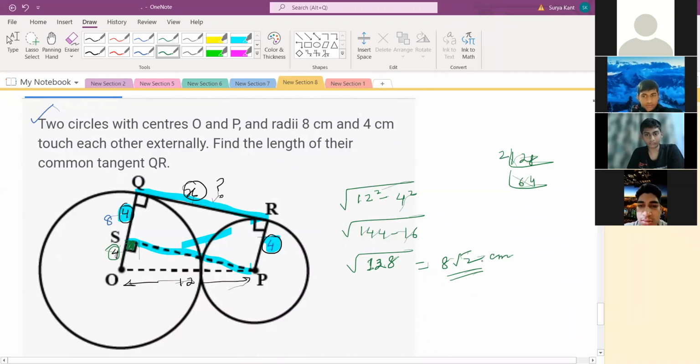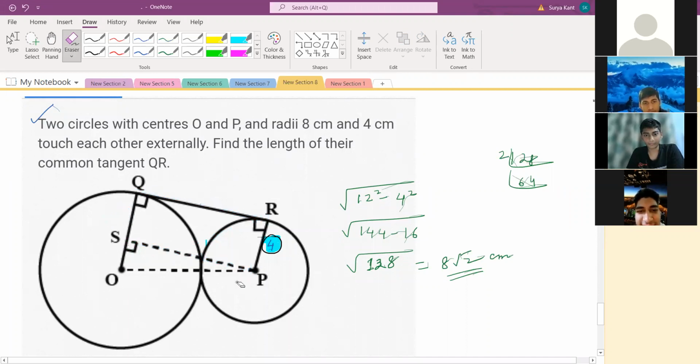Understood the concept? What we have to do here? Not getting. So little, sir. Okay, not little. Yes or no, that's it. Not little, not more. Exact you should get. See, once again I'm telling you, they have given 4 and this whole thing they have given 8. So the bigger circle radius is 8. The smaller circle radius is 4. It's clear?